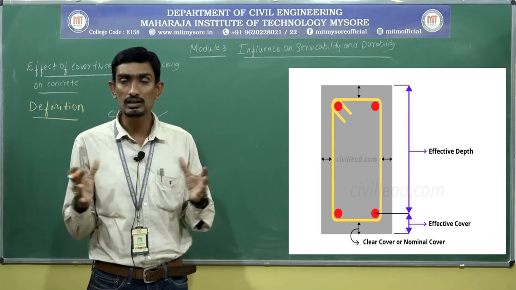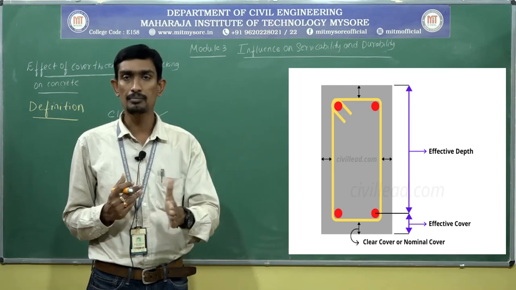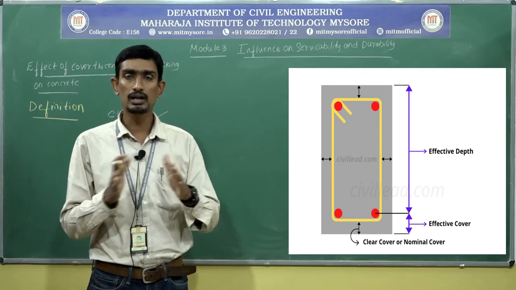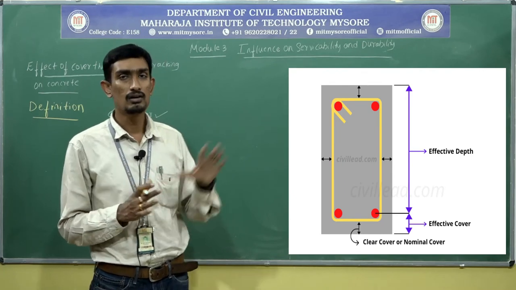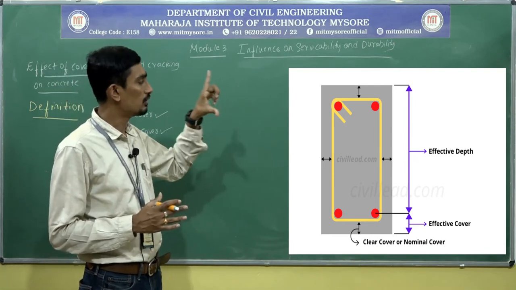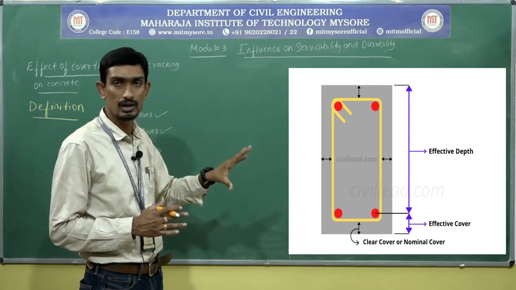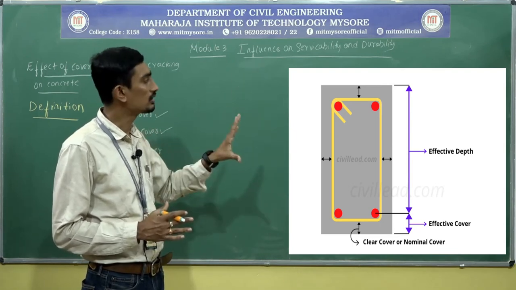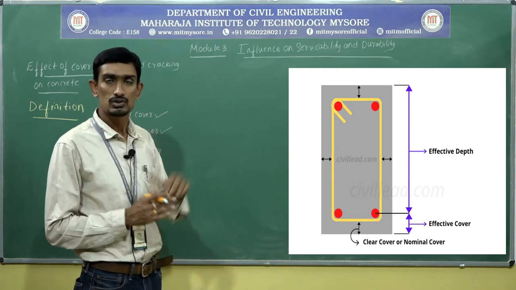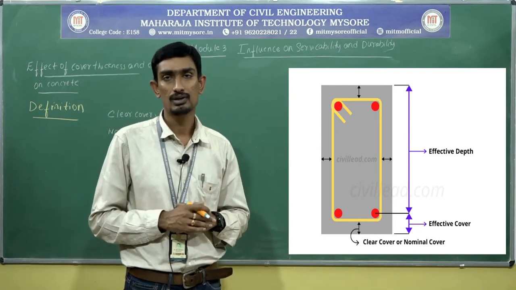All three things are interconnected: overall depth, effective depth and effective cover. Is it clear? From the photo you can clearly see the width, overall depth, longitudinal bars, stirrups and effective depth, all showcased over there. So, the definition part, hope it has been clarified.